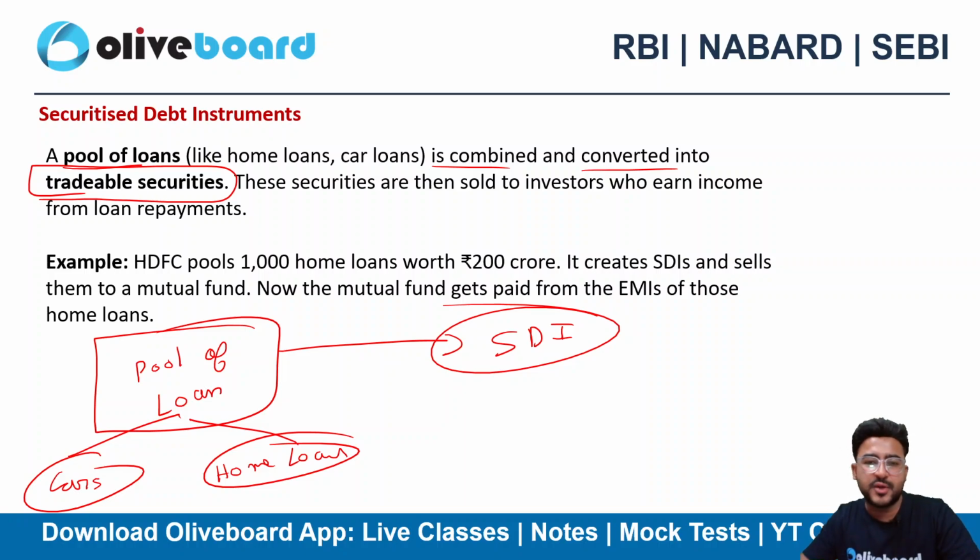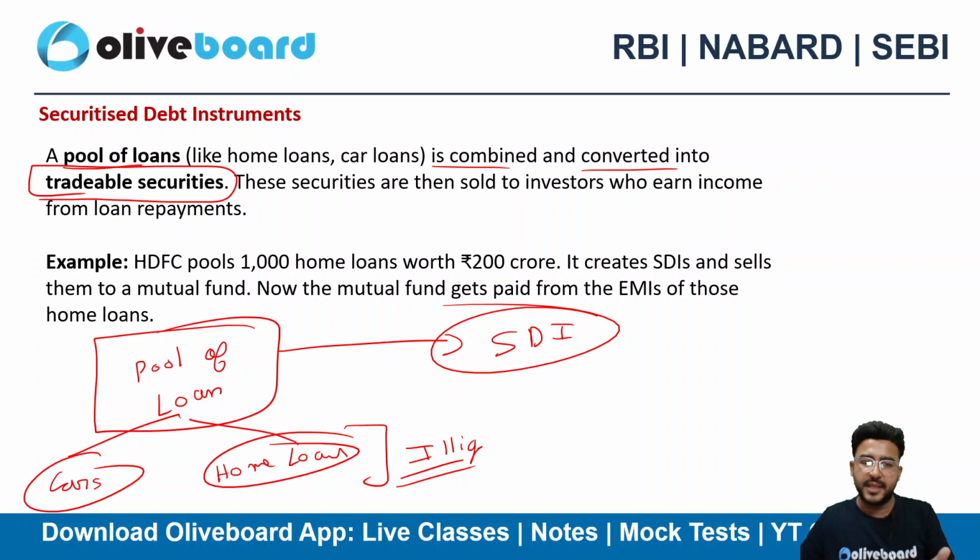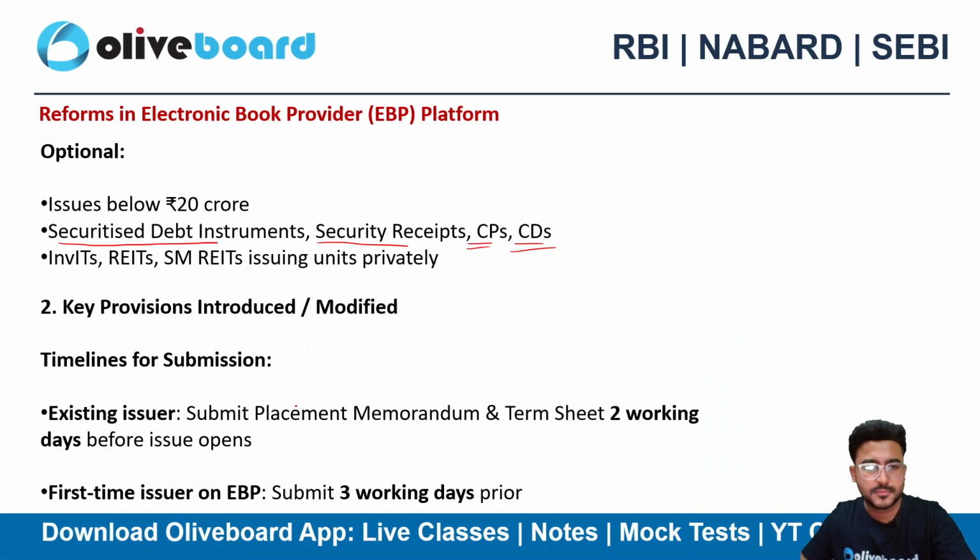Why am I doing it? Because these are illiquid assets. I cannot sell a loan directly to somebody. Rather, it's quite easy to sell securities based on those loans. Let's convert the loans into securities, SDIs, and then sell those SDIs, which are freely transferable. So that's a securitized debt instrument, and these are also a kind of debt security.